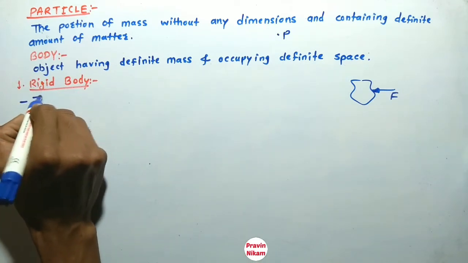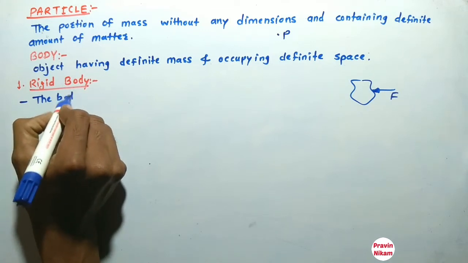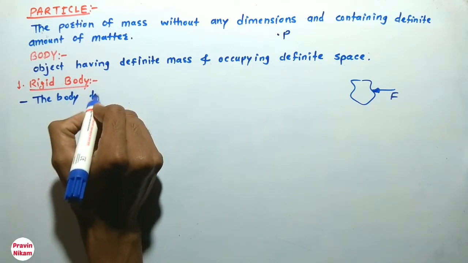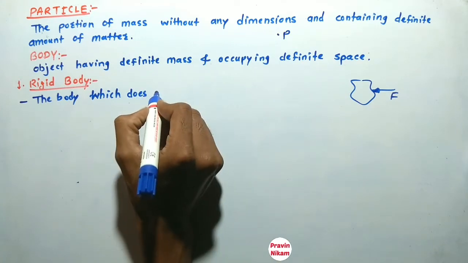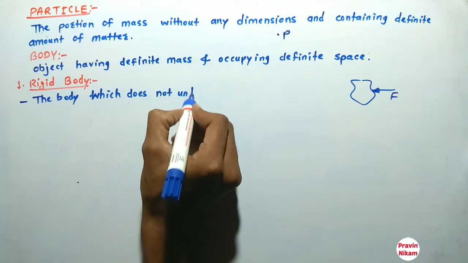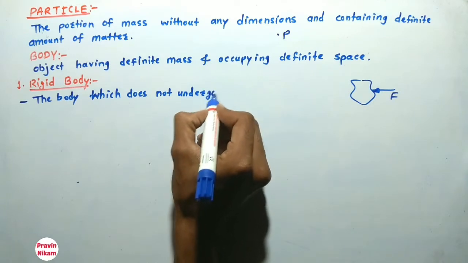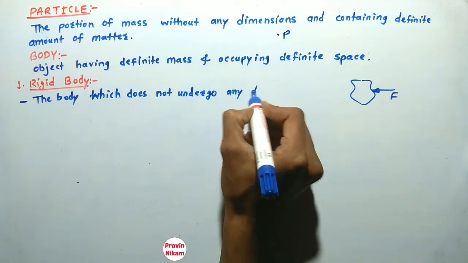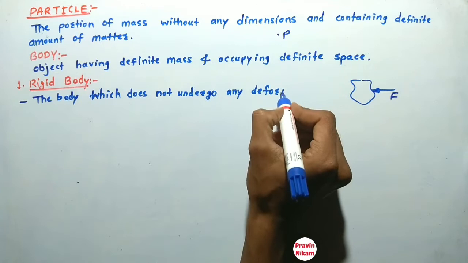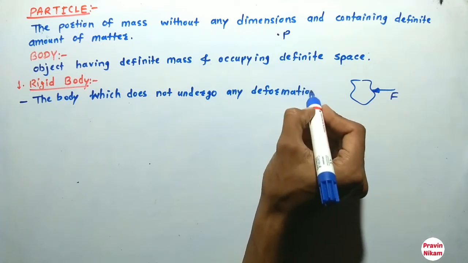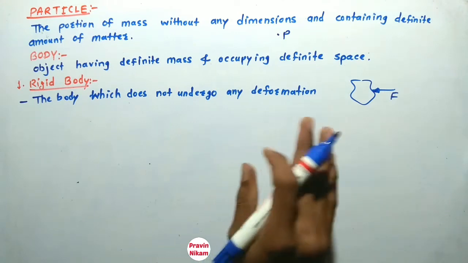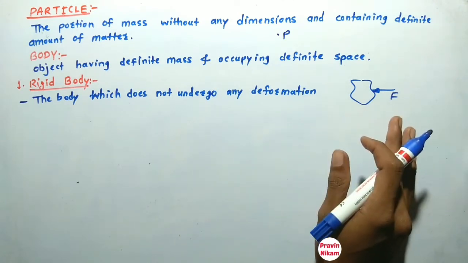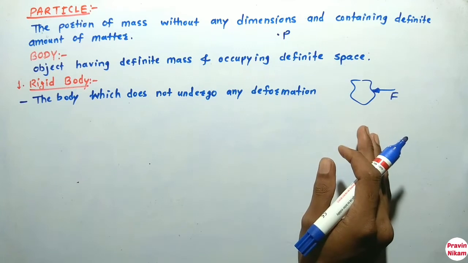The body which does not undergo any deformation. So what is meant by deformation? Deformation means change in shape and size, or change in dimension.